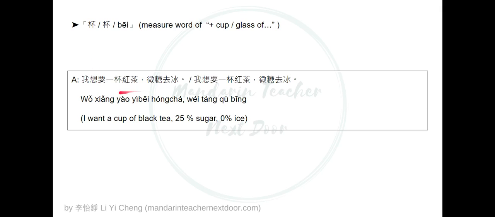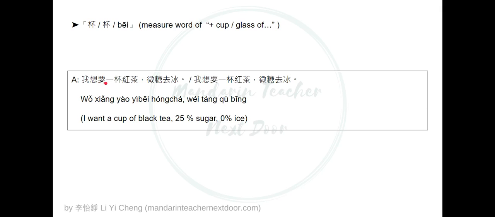You say the whole sentence clearly with every single detail you want. 我想要一杯红茶，微糖，去冰。I want a cup of black tea, 25% sugar, and then 0% ice. Okay, you say the whole thing. You don't even need a word for "and," the kind of conjunction word. Okay, one more time. 我想要一杯红茶，微糖，去冰。